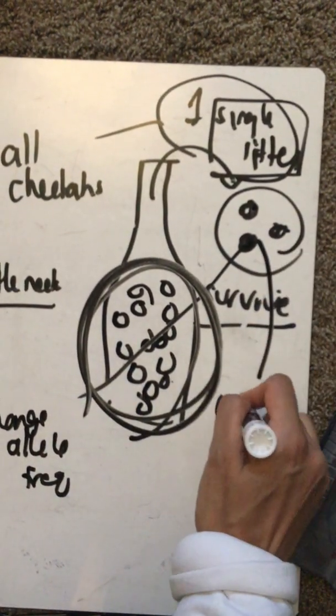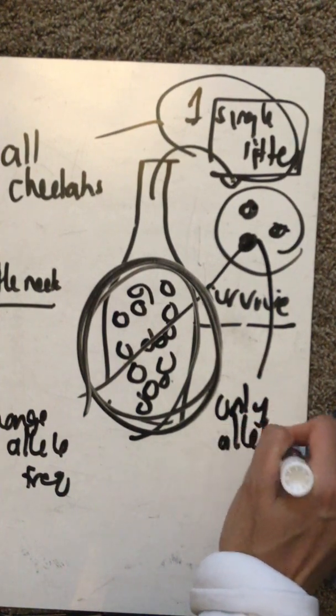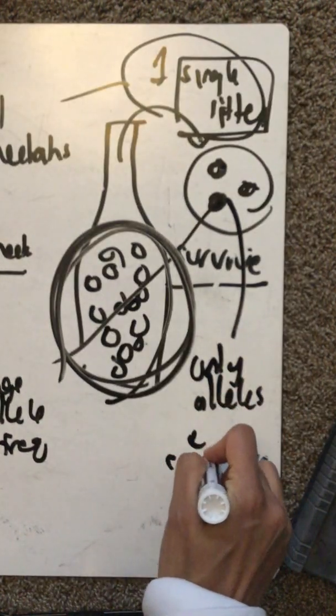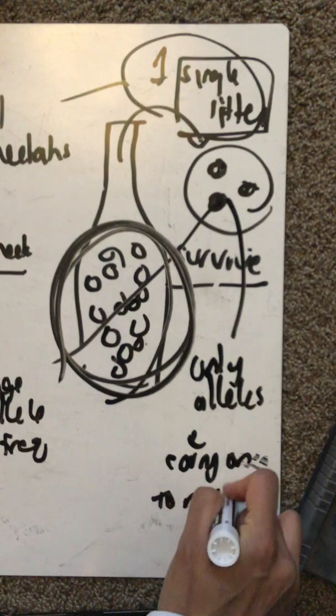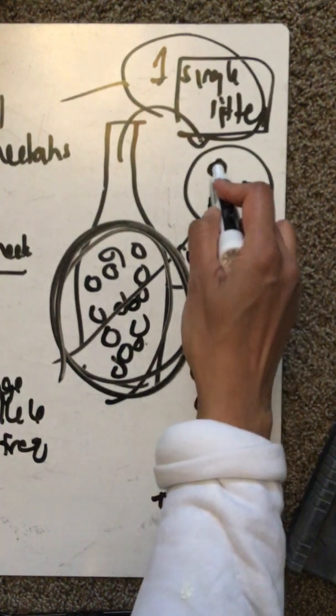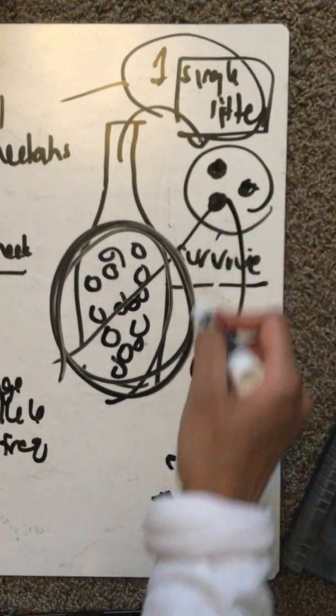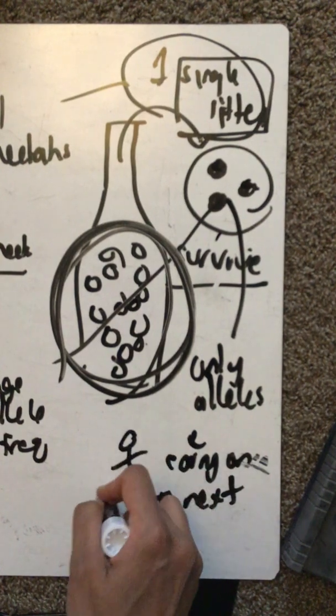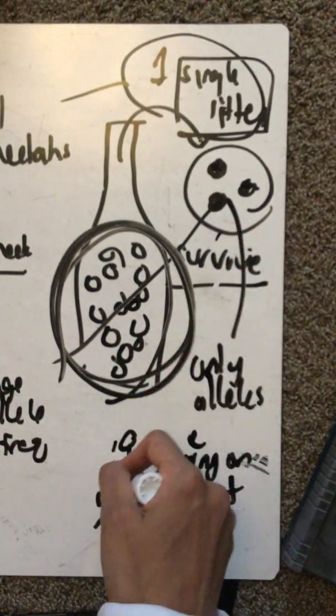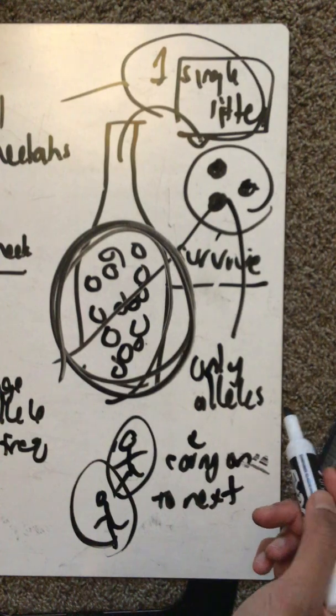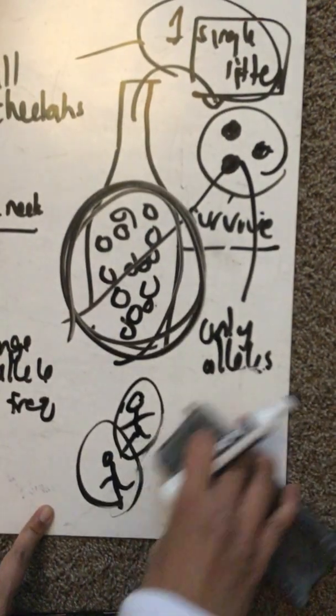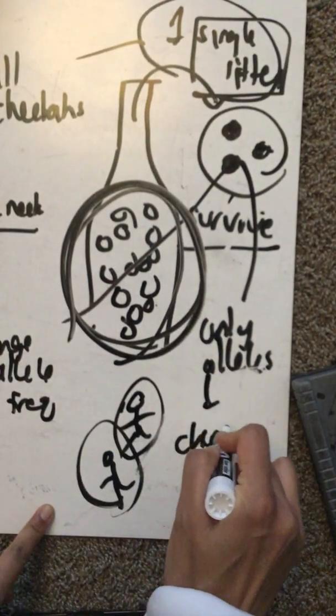Well, only these alleles are going to carry on to the next generation. If one of these has a disease or disorder, won't you see that allele being expressed way more often in all the descendants of that person? So really, you're going to see this change in allele frequency.